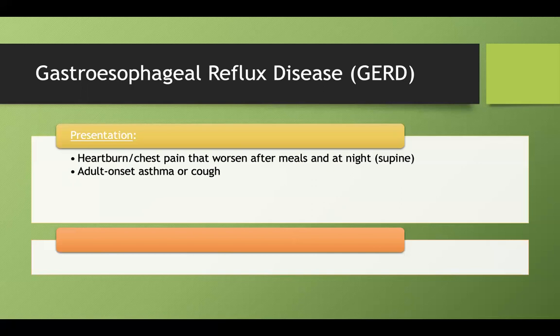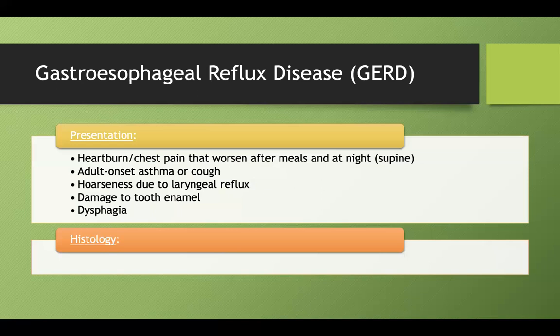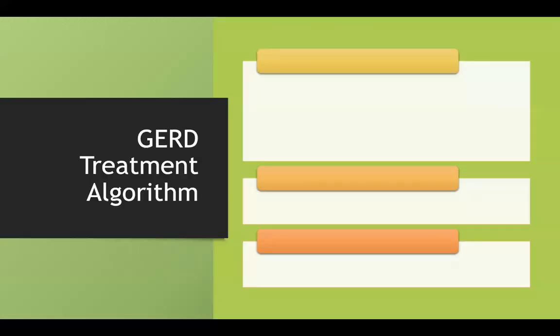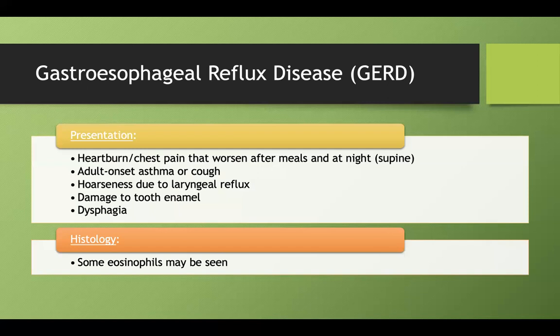They really like to give you a patient who recently developed asthma as an adult or has this cough as an adult. That's atypical for asthma. So just think about GERD in that presentation. You can also get hoarseness because you're having reflux into your larynx. You can get damaged tooth enamel, and you can get trouble swallowing as well. And on histology, you're going to see some eosinophils, but you're not going to see too many. The reason why I mentioned some eosinophils is because there's another condition later called eosinophilic esophagitis, where you get a ton of eosinophils. So if you see a few eosinophils, it still may be GERD.